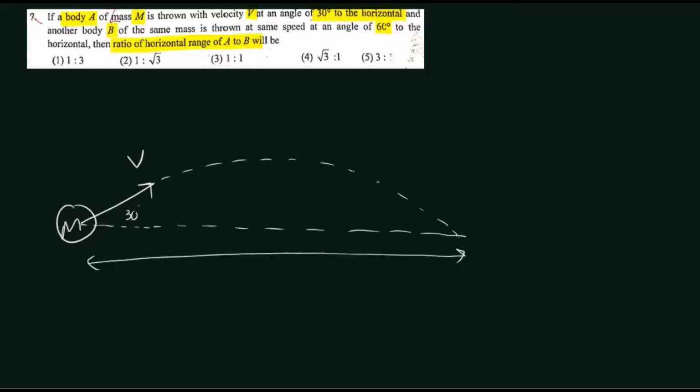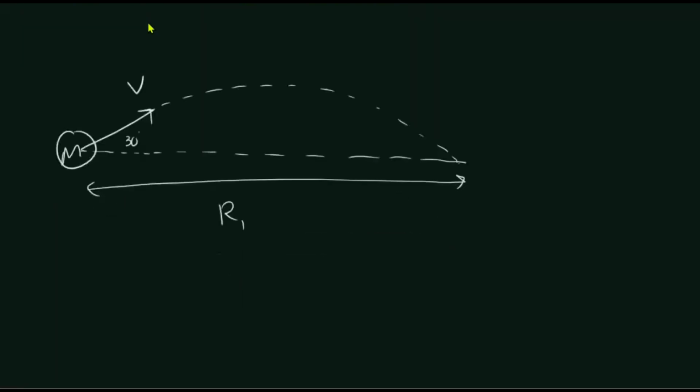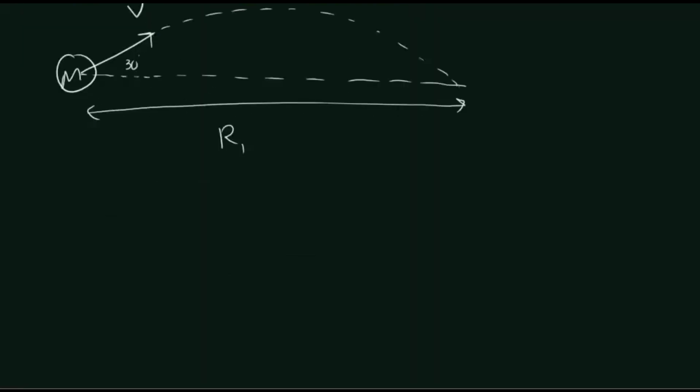So there is an object of mass M projected with a velocity v at 30 degrees. Let us assume it's going to go somewhere here, and the horizontal range here is R1. Then another object of the same mass is projected with the same velocity but 60 degrees to the horizontal.